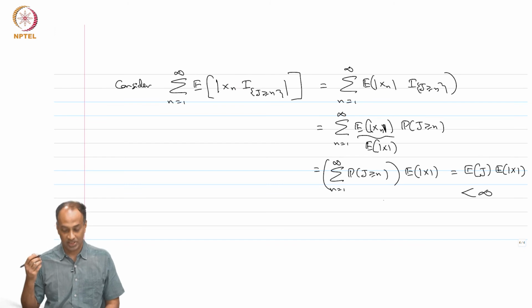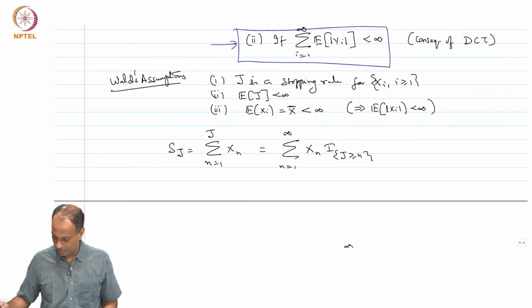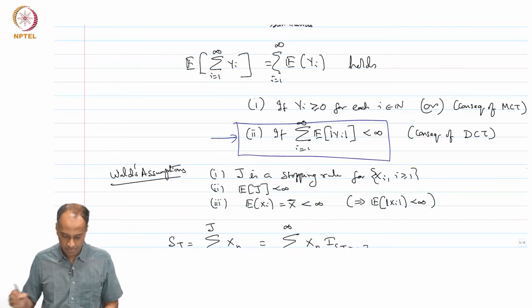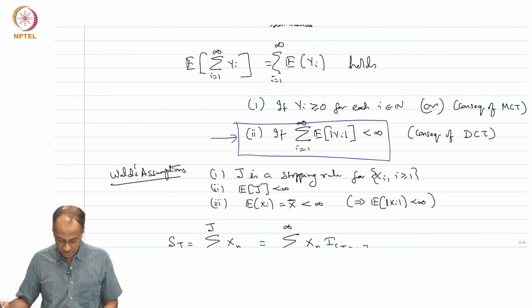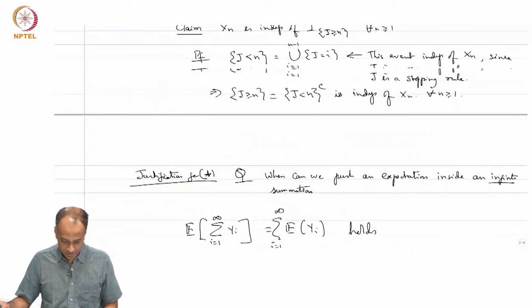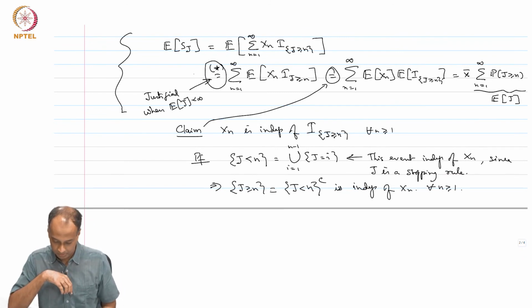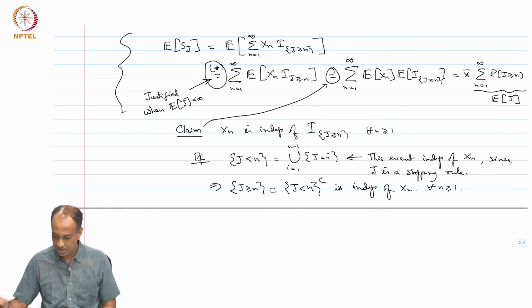This implies that condition 2 is satisfied. If you ensure this condition 2, then you can push the expectation into the infinite sum. Since we have proved that for S j, you can push the summation in, as we did in star, that is justified. So, that basically completes the justification, and therefore, the proof of Wald's equality is complete.